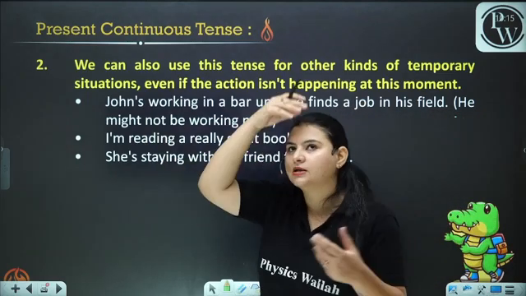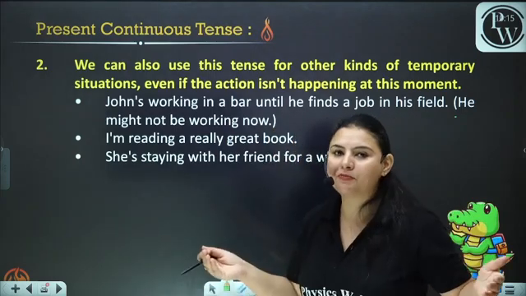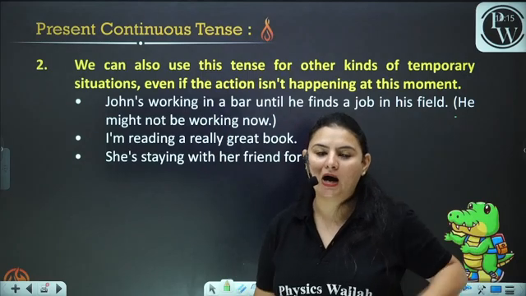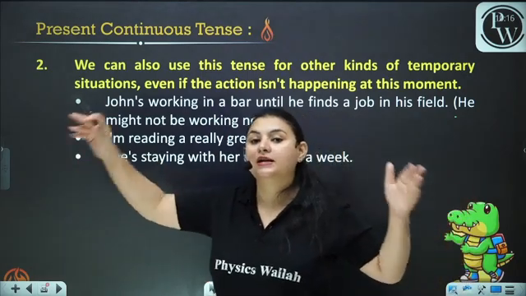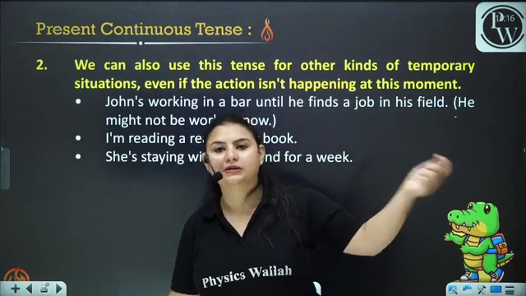He might not be working now. You may be saying this at 6 a.m. in the morning that he is working in a bar. He may not be working at 6 a.m. Okay, he may not be working early in the morning in the bar, but he's working. He's working means he's continuously working in the bar because he hasn't found another job.